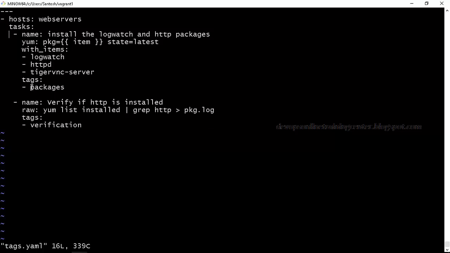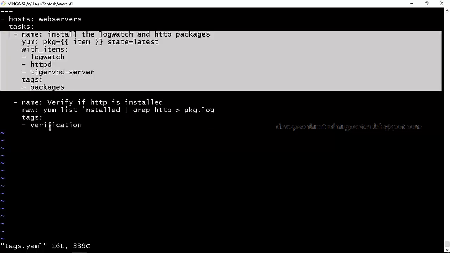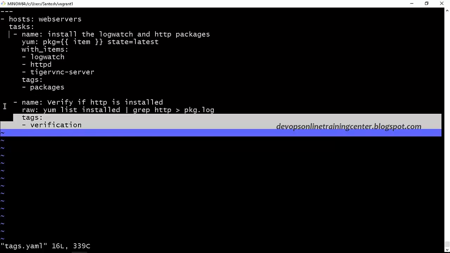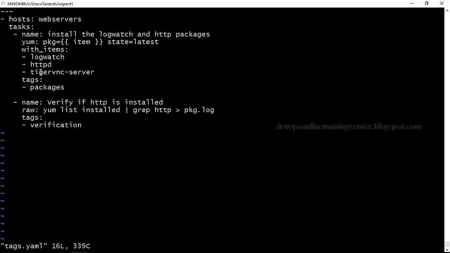So if I just execute with tag packages, it will only execute this part. And if I execute with tag verification, it will only execute this part, right? So only part of the program will be executed. Here we have two things: one is with_items, the other is the tags.